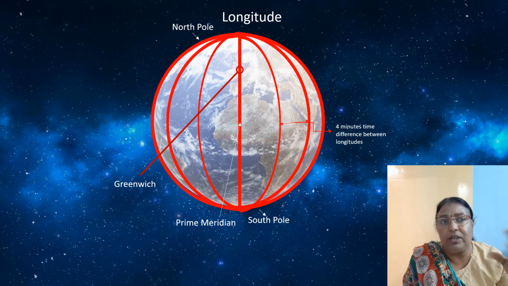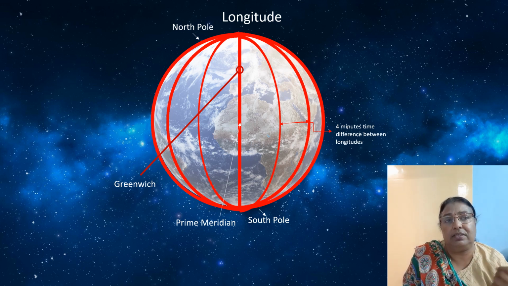Longitudes, other than locating a place, help us to find out the time of various places, because the time changes from place to place on the earth. It is not the same. So the time varies by 4 minutes from one longitude to another longitude. So for calculating time, we need to know about longitudes.